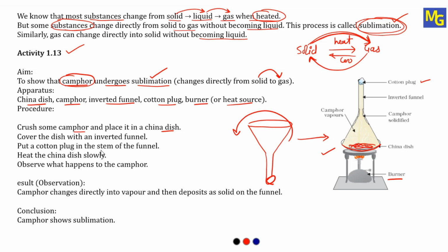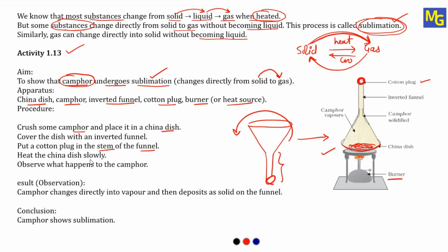Put a cotton plug in the stem of the funnel. So this is the stem, and on this stem we are going to put the cotton plug. Why are we keeping this cotton plug? Because when we heat, whatever gas we are going to get, that gas should not go off. If it goes out, then the camphor will be reduced. It will go off into the atmosphere. So that's why you keep the cotton plug.